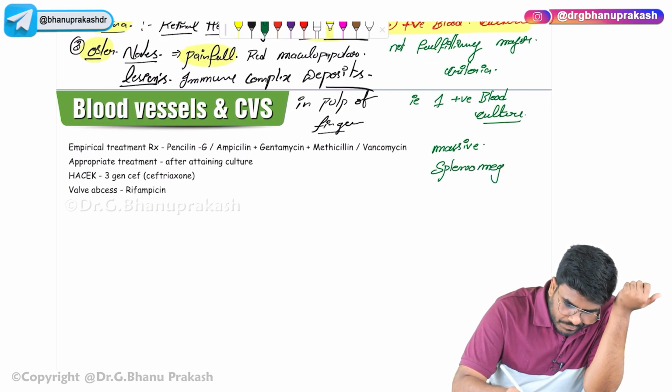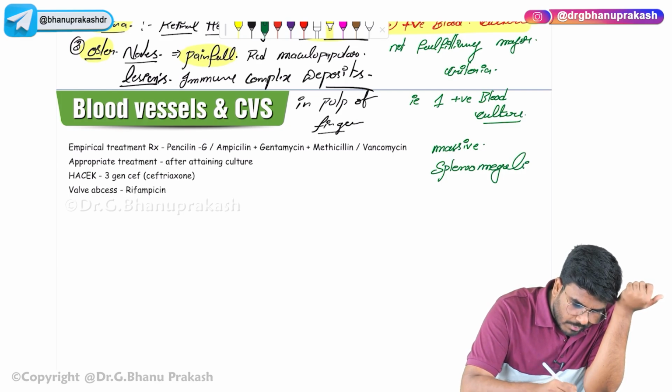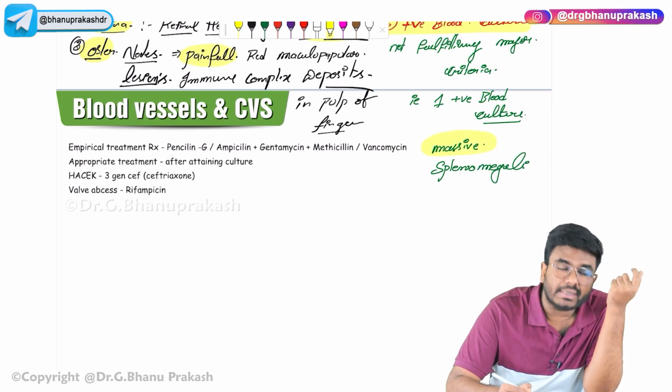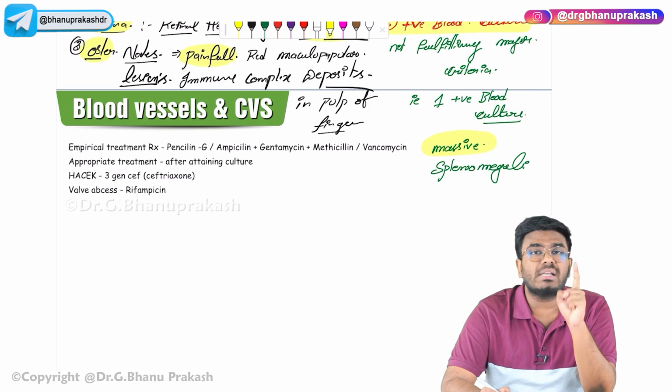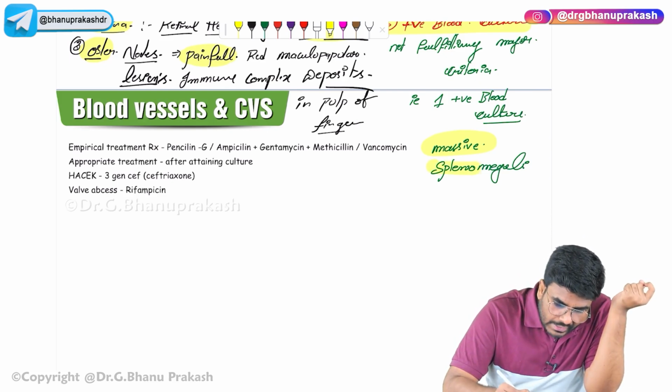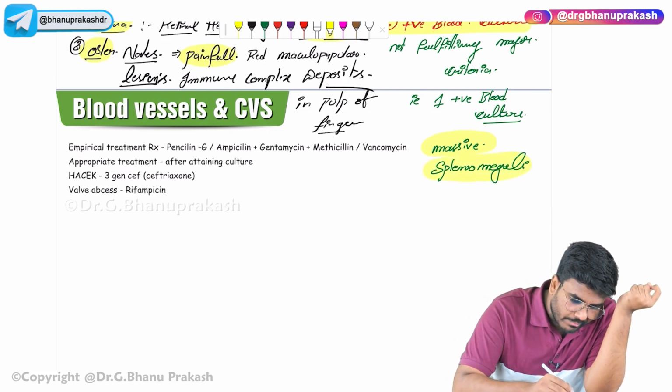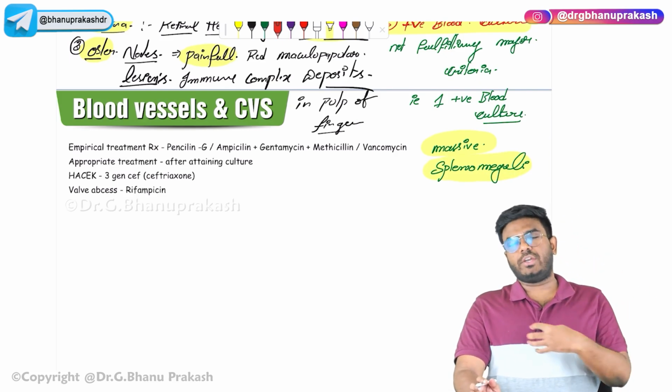So this is a very important point. In a patient with infectious endocarditis, the first important point is a new onset heart murmur, and there will be massive splenomegaly. And even pulmonary infarcts are going to be there.